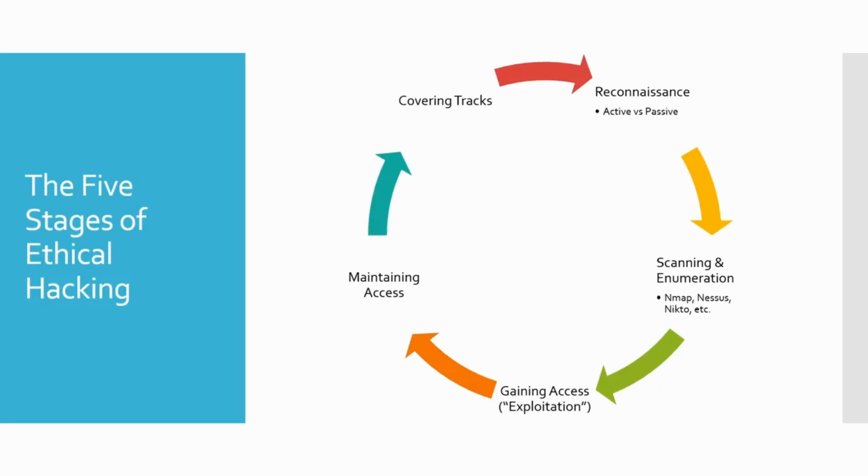So once we do our information gathering, we do our scanning and enumeration, then we move into the gaining access portion. This is also known as exploitation. We will run an exploit against the client or against the vulnerable service or whatever it may be to try to gain access into a machine or into a network, into an environment, etc. Once we have that access, the process starts to repeat. We do scanning and enumeration again, and we also want to maintain that access, right? So if we were to get kicked out, or a user shuts down their computer, how do we maintain that access so when they turn their computer back on, we still have access to it?